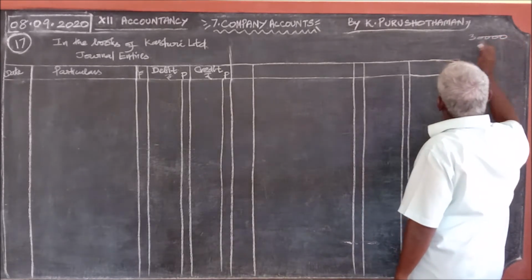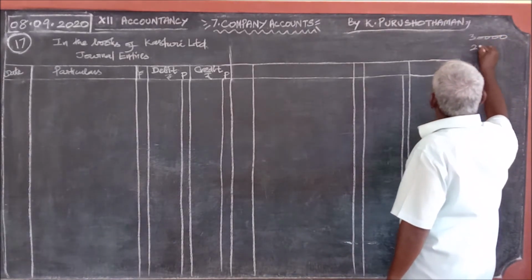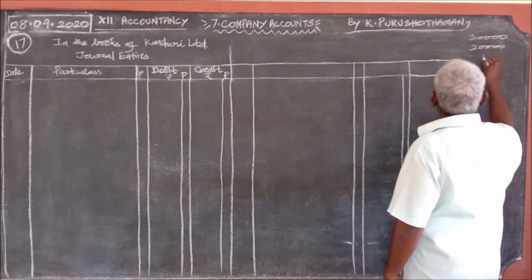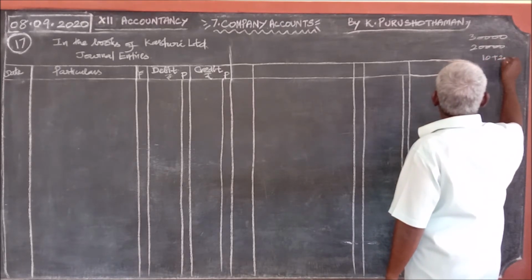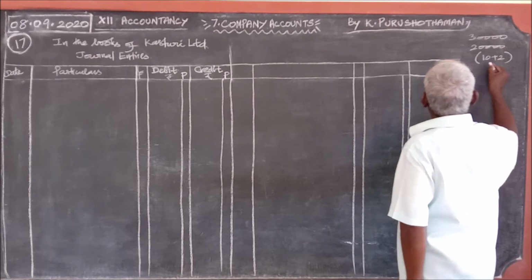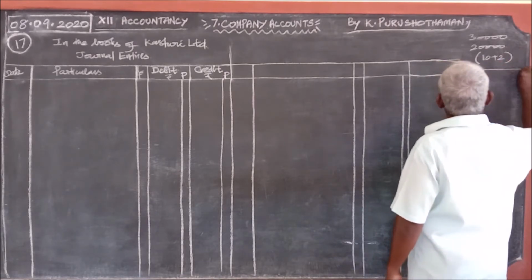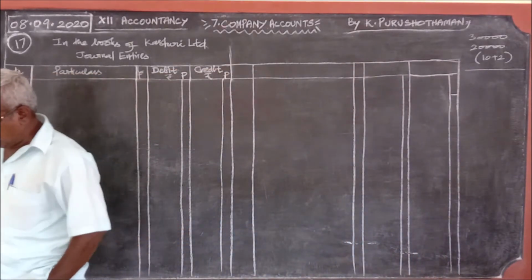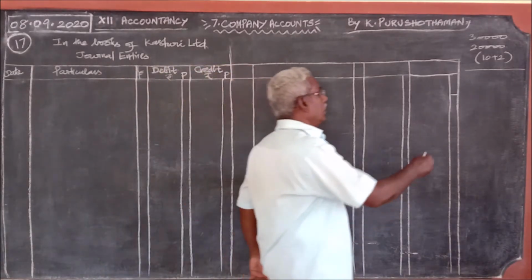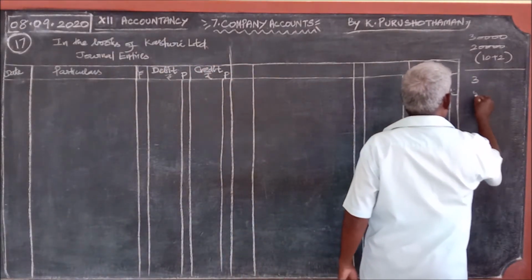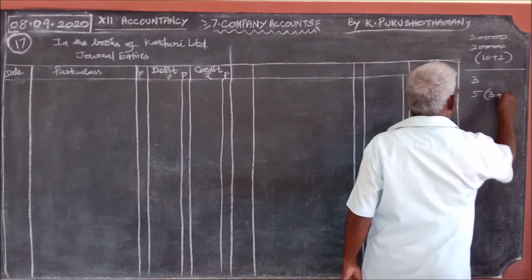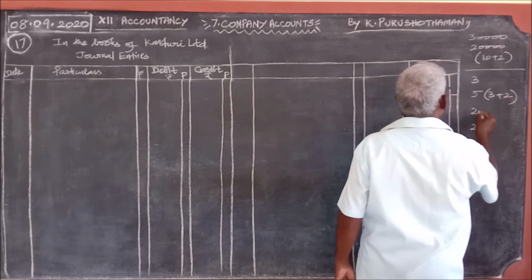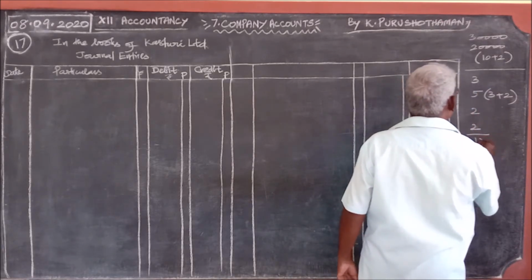30,000 shares application received, but only 20,000 shares were issued by the company with a face value of 10 rupees and 2 rupees premium. How should it be paid? 3 on application, 5 on allotment, including rupees 2 premium, first call rupees 2, final call rupees 2. So it comes to 12 rupees.